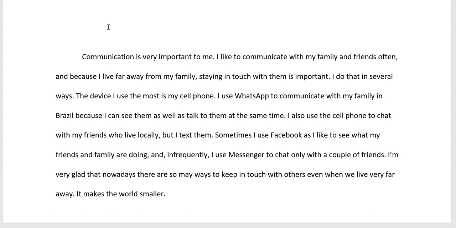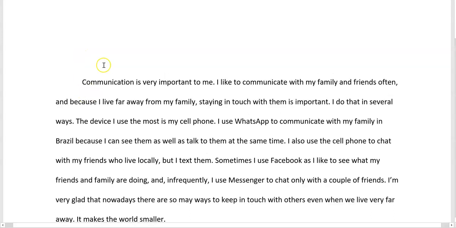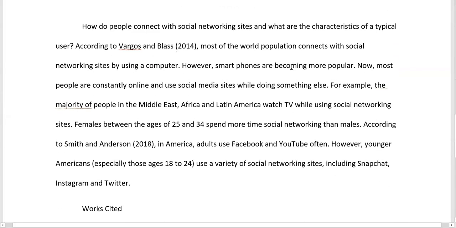I do that in several ways. And then the device I use the most is my cell phone. I use WhatsApp to communicate with my family in Brazil because I can see them as well as talk to them at the same time, etc. Is this a paper based on sources, or is this only from my head, my own personal experience? Exactly. This is an example of a personal paragraph or paper. All right. Now let's take a look at our second paragraph.